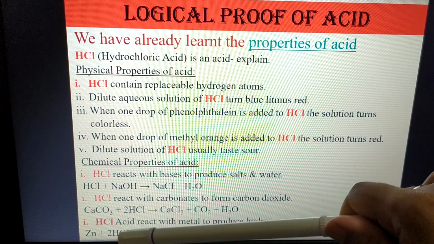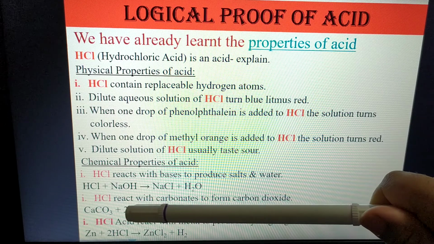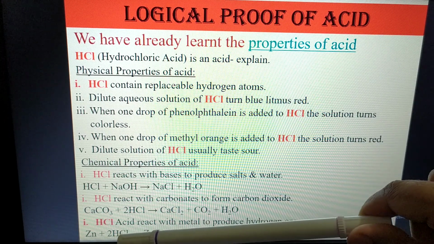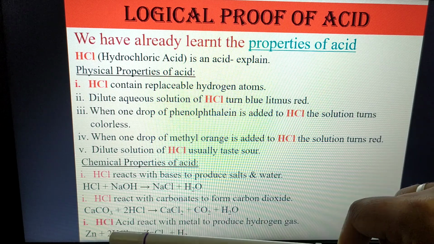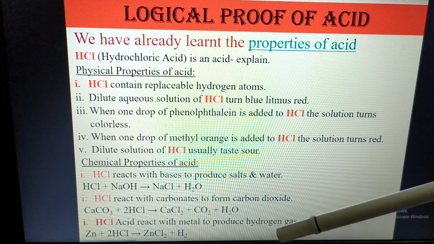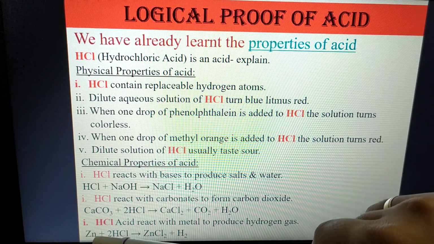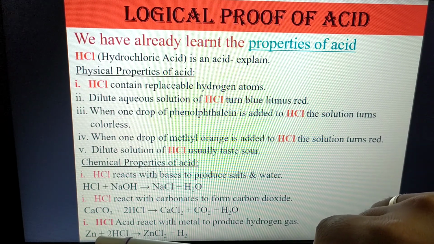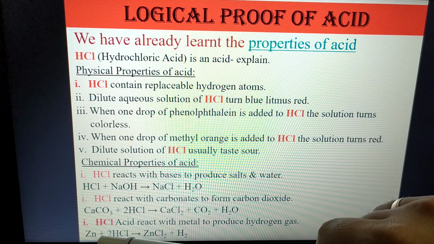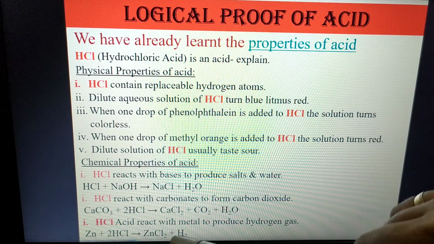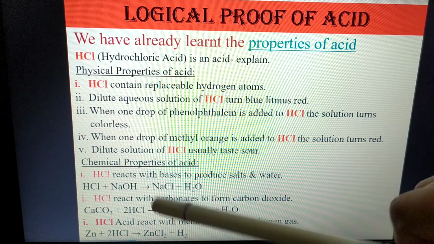Another point: HCl reacts with metal and produces hydrogen gas. Any type of metal. I have written zinc here. You can write sodium, calcium, magnesium, potassium. With this type of metal, it will produce zinc chloride and hydrogen.